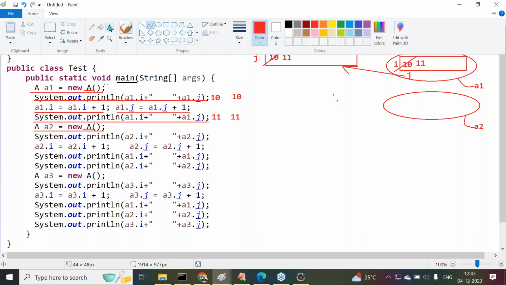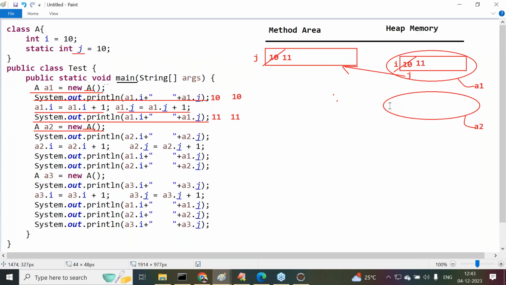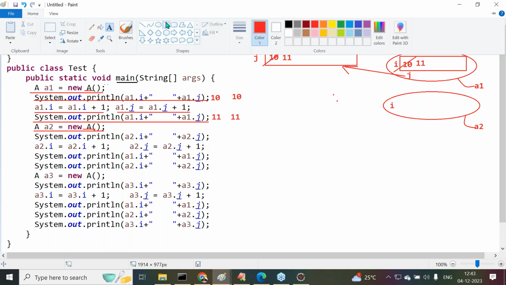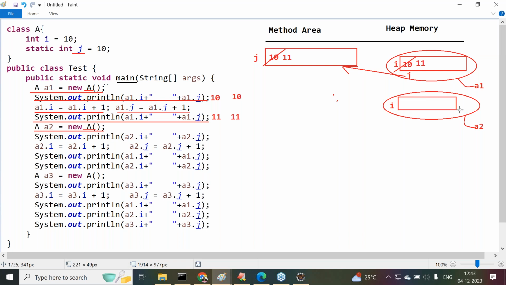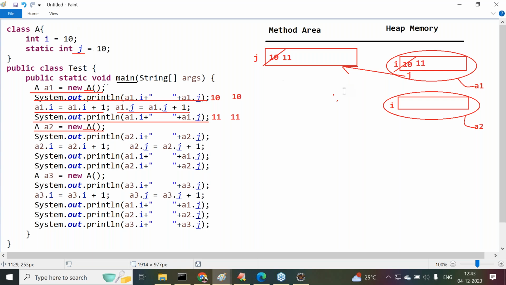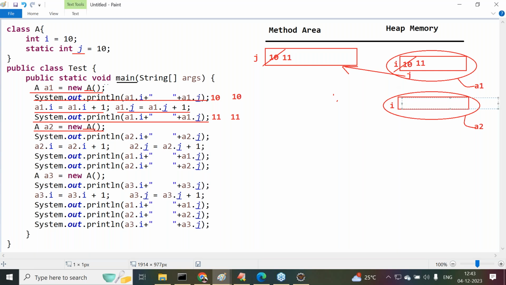Inside this A2 object, which variable will have allocation? Now tell me. The i variable will have allocation as it is an instance variable. Memory will be allocated for the i variable inside the object only. What is the initial value of i? Now tell me. The initial value of i is 10.